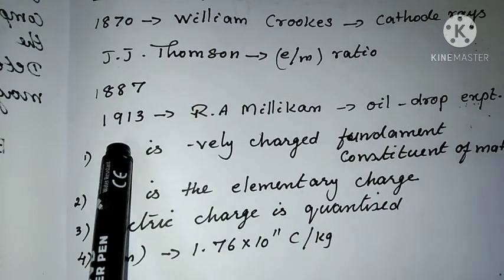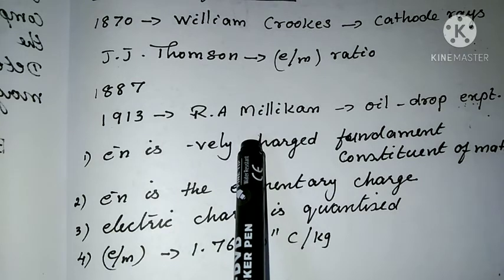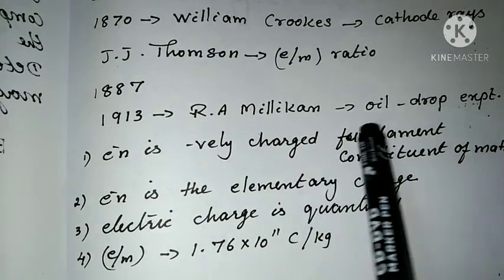In 1913, R.A. Millikan, an American physicist, conducted experiments.